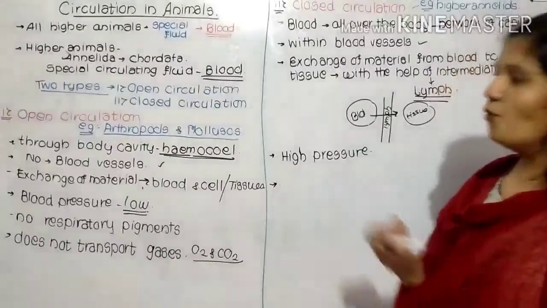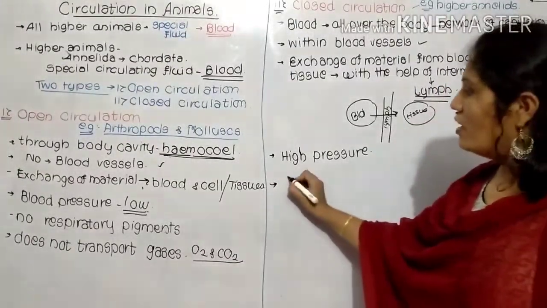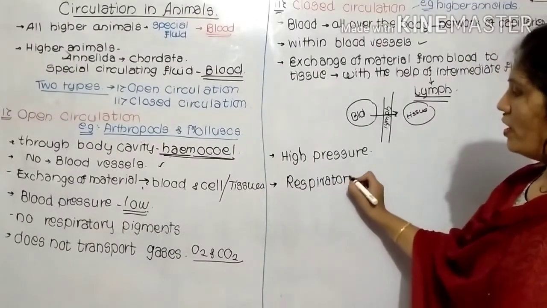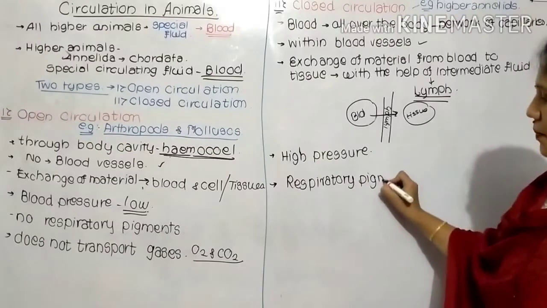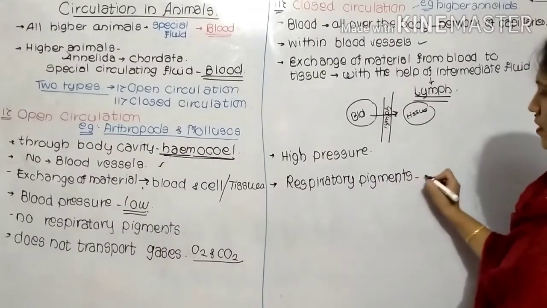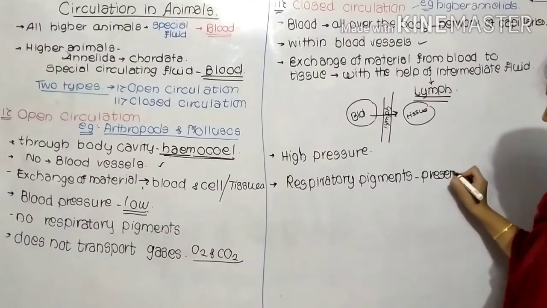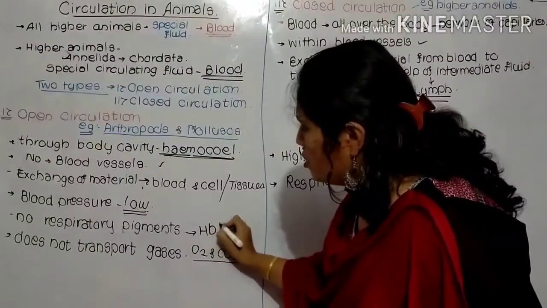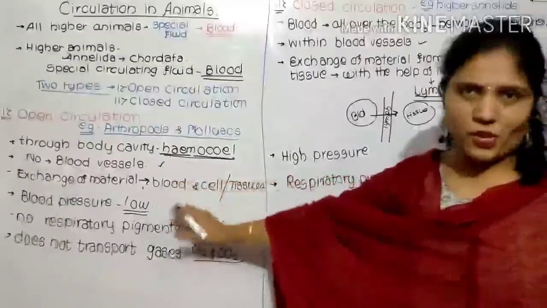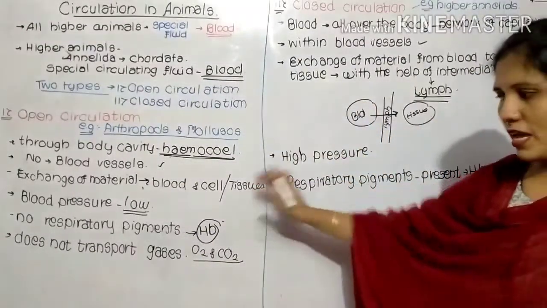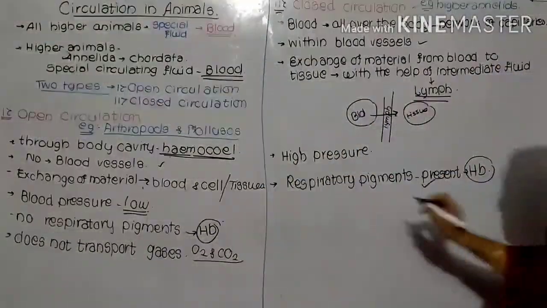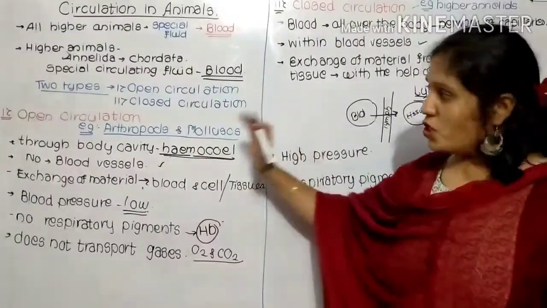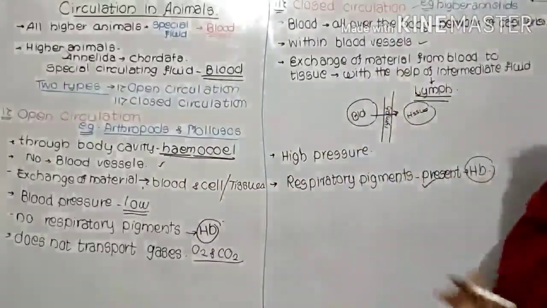And while flowing, that blood has a respiratory pigment. In the blood, respiratory pigments are present, which are known as the HB. So this HB is absent in the open circulation, but it is present as the respiratory pigment in the closed circulation. See, indirectly you can concentrate on the distinguishing points between the open circulation and the closed circulation.